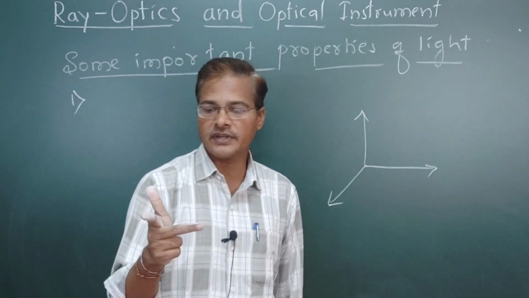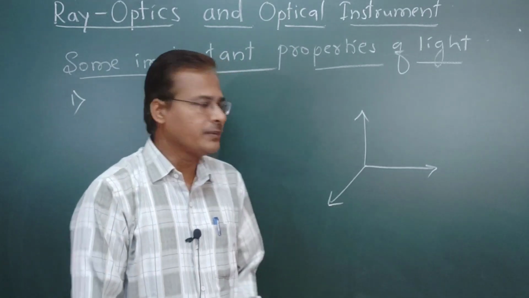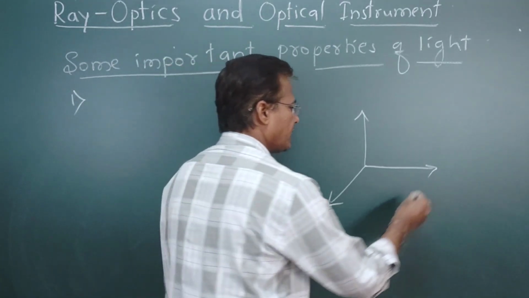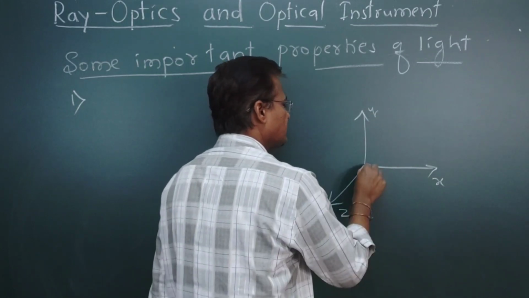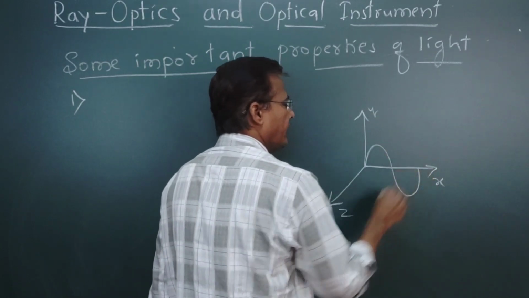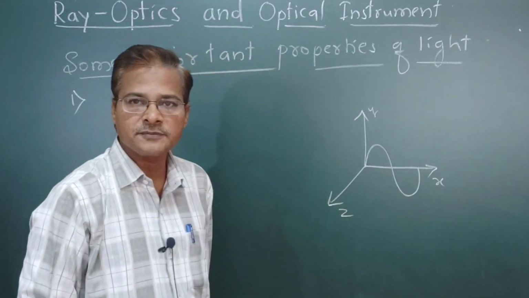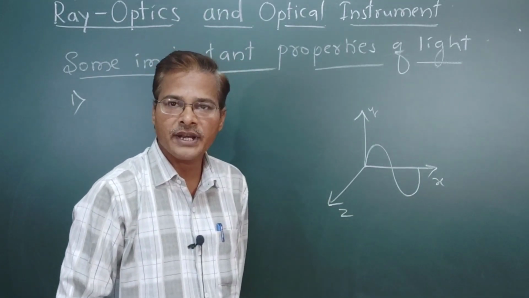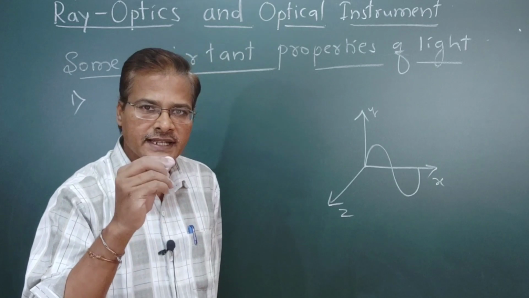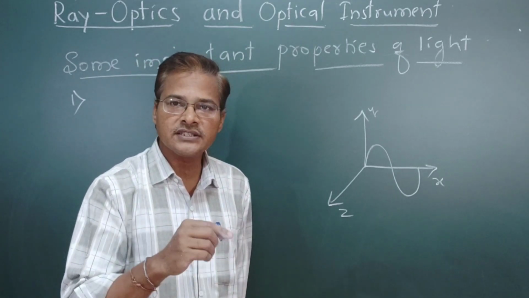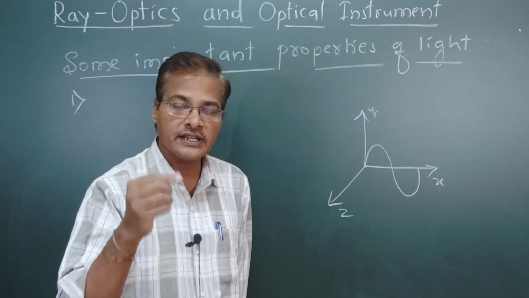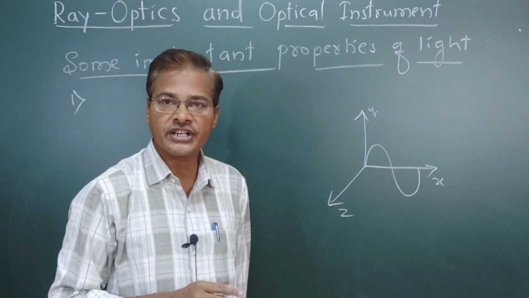According to Fleming's rule, taking the x axis, y axis and z axis, the electric field is vibrating, the charged particle is vibrating. When the charged particle is accelerated and in motion, a magnetic field is generated.